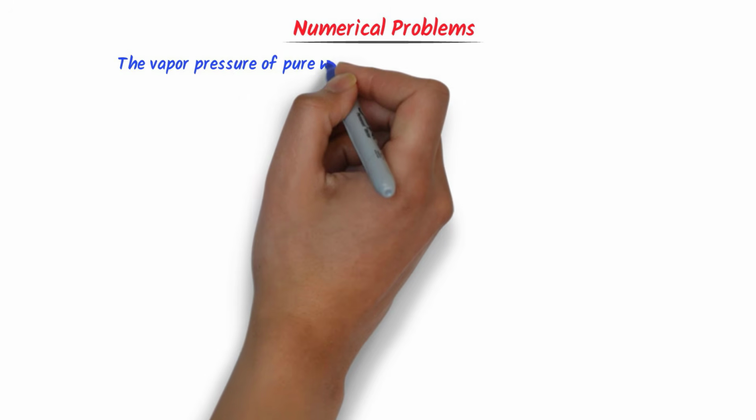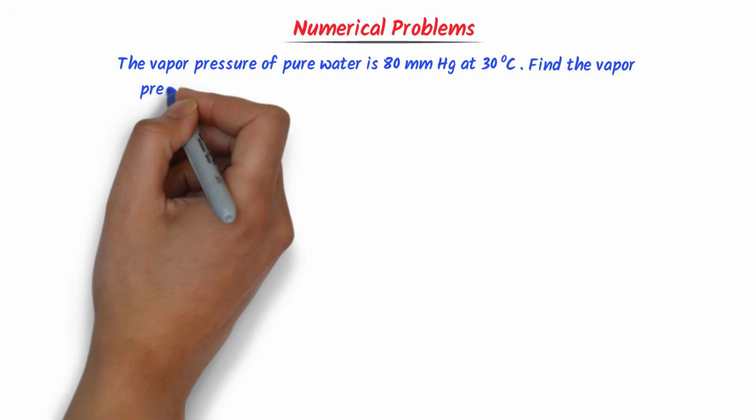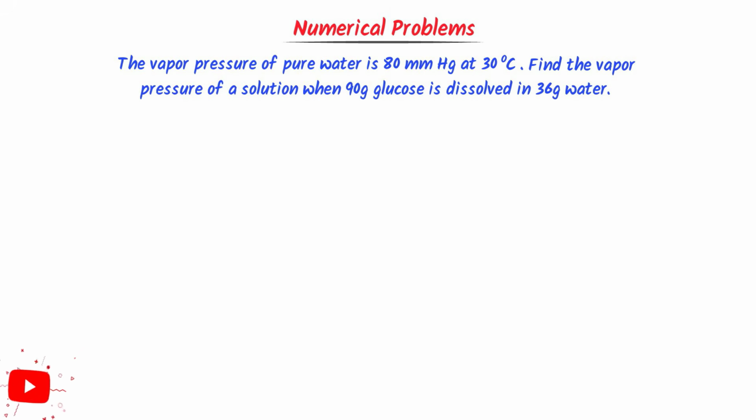The vapor pressure of pure water is 80 mmHg at 30 degrees centigrade. Find the vapor pressure of a solution when 90 gram of glucose is dissolved in 36 gram of water. Firstly, I write the given data.